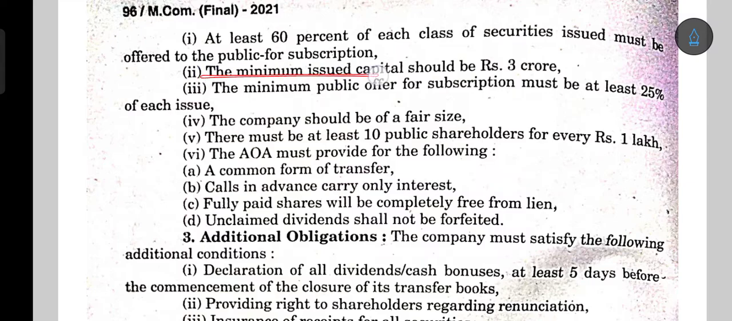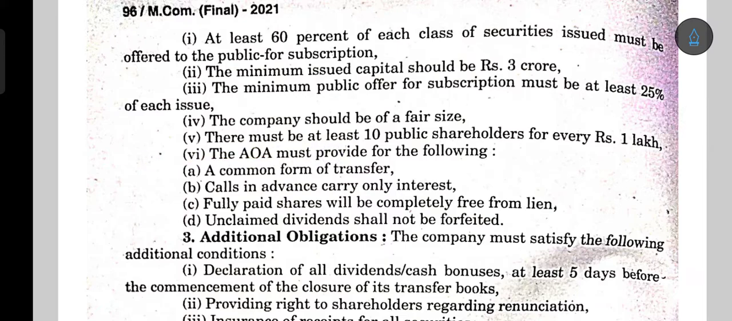The minimum issued capital should be rupees 3 crore. The minimum public offer for subscription must be at least 25% of each issue, so this you need to remember. The company should be of fair size. There must be at least 10 public shareholders for every rupees 1 lakh.